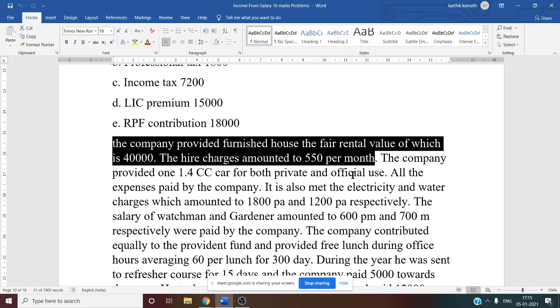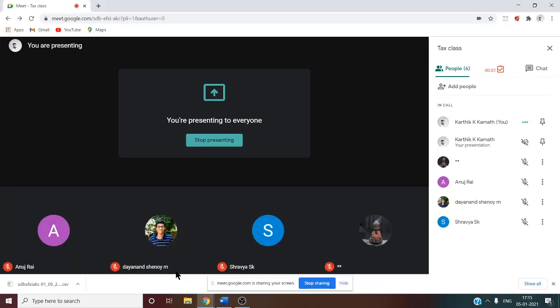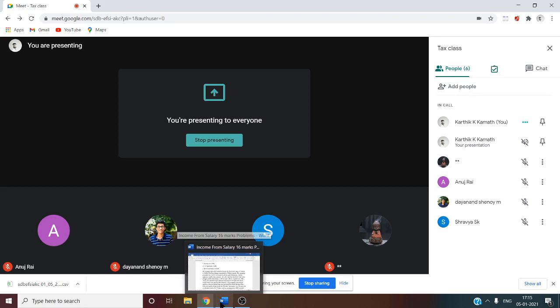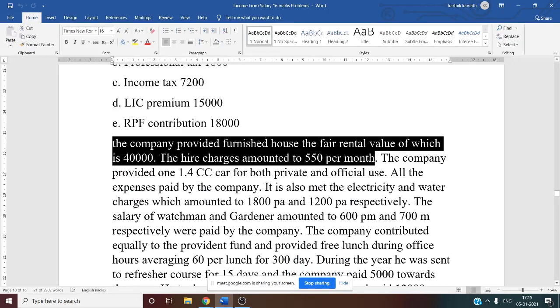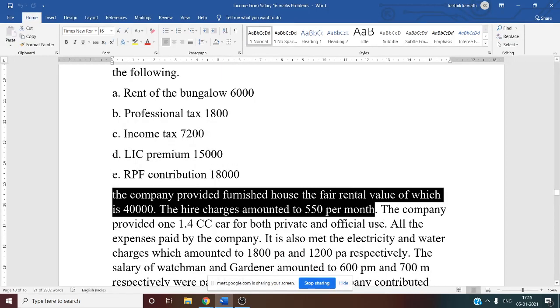Whenever the employer is owning the house, what is the rule for RFA, rent-free accommodation? Can you tell me what is the rule now? Population is not given here in this question. So we should take 15%, no sir? Yes, 15%. We have to take 15% of the salary because no information is given regarding the population. Then after that, hire charges amounted to 550 per month. This we have to add to the RFA value. Yes, 550 into 12 we have to do.